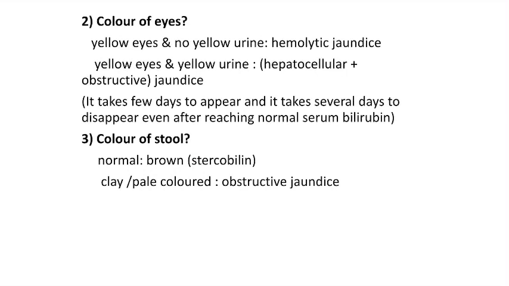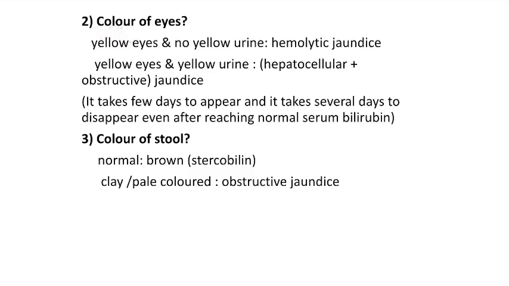Next one is the second question. What is the color of eyes? Usually, the first symptom, as I already mentioned, is the high colored urine in the initial days of the illness, because to turn the eye yellow, there should be an accumulation of bilirubin in the sclera over days. Then only there will be yellowness in the sclera.